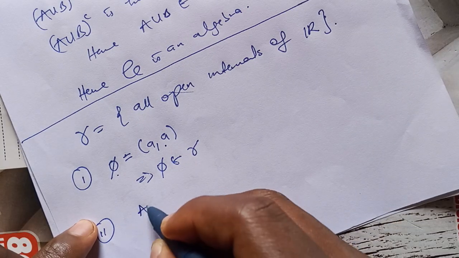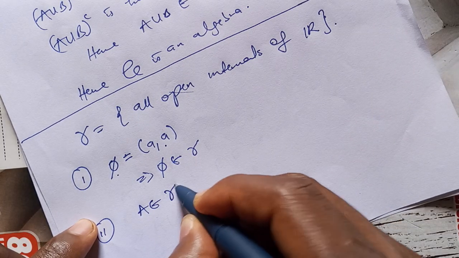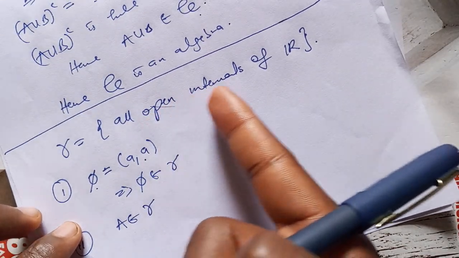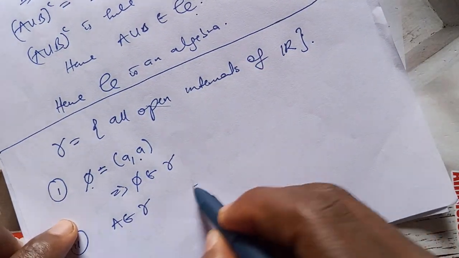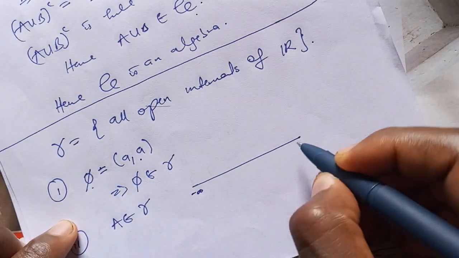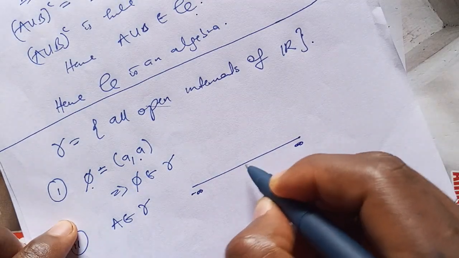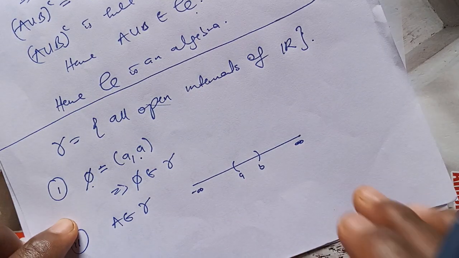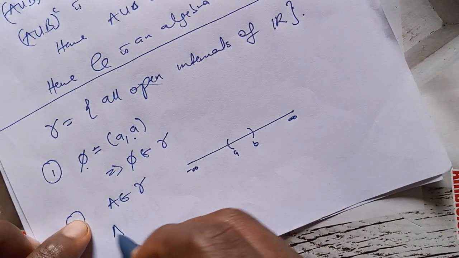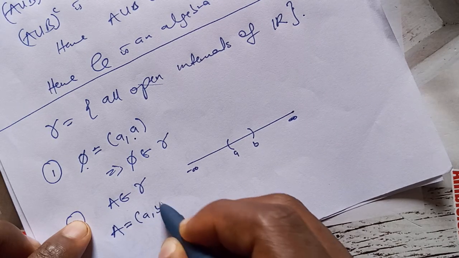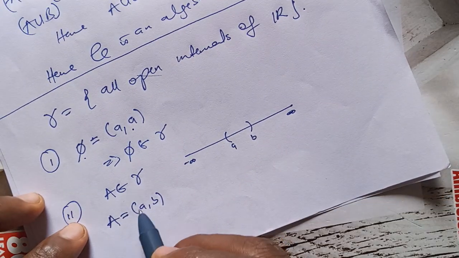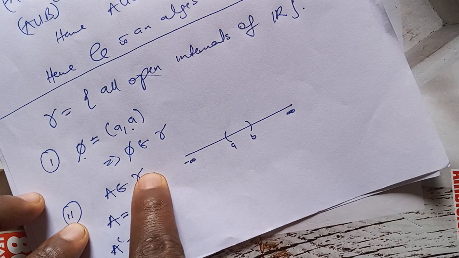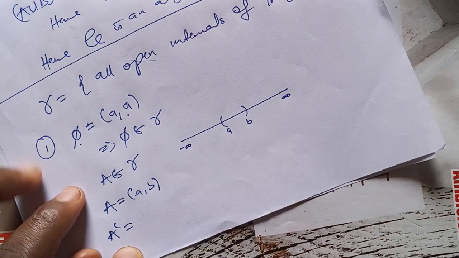Okay, now let's go for the second condition. Let's pick an A in this gamma. Of course, this is a collection of all open intervals of R. So let me just draw a line. This is an open interval. Let me pick an interval (a, b), so let's say A is equal to (a, b). Now what is the complement of this? Remember, A is coming from gamma. We want to check if its complement is coming from gamma.